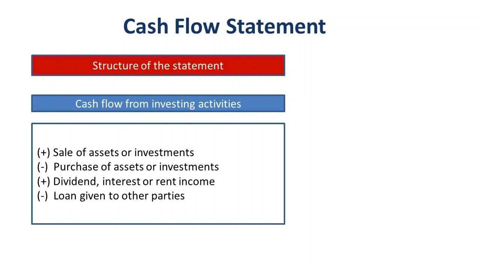So all these items are either directly or indirectly related to the asset side of the balance sheet. For instance, dividend, interest, or rent income would be derived from investments made by the company, which would get reflected on the asset side.